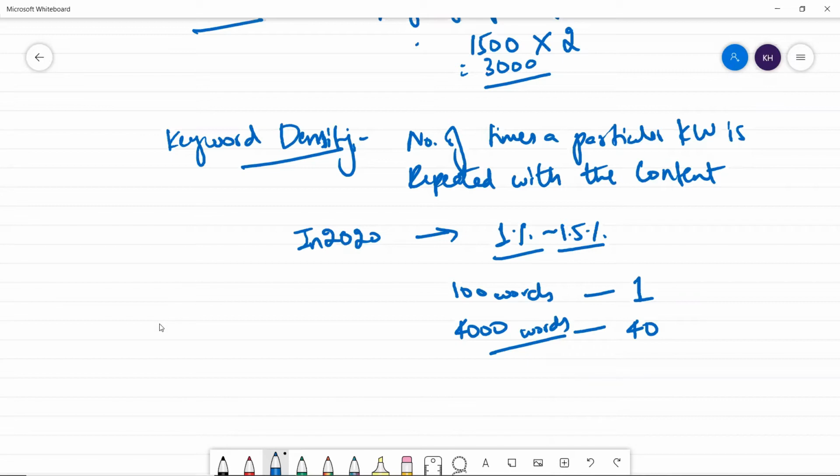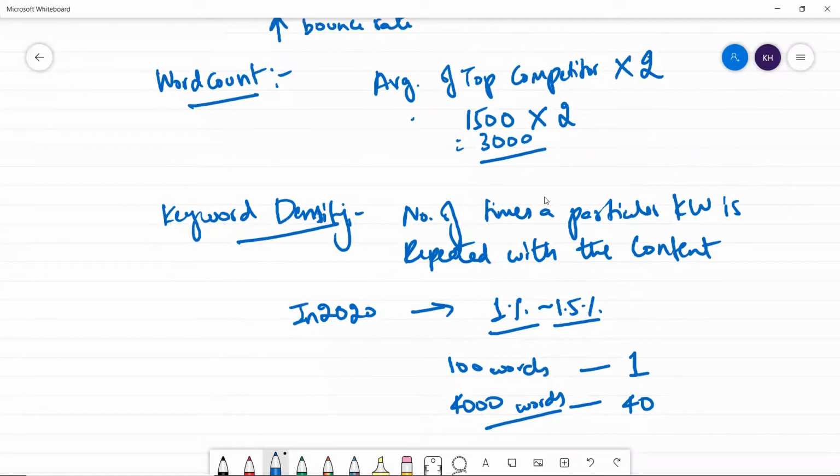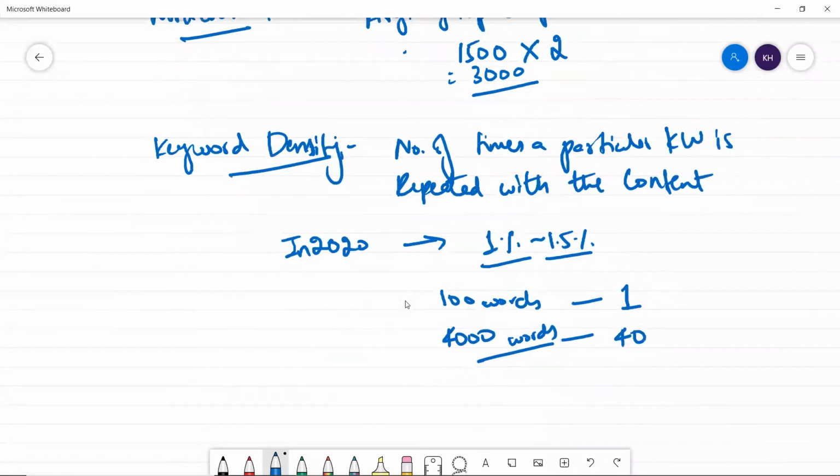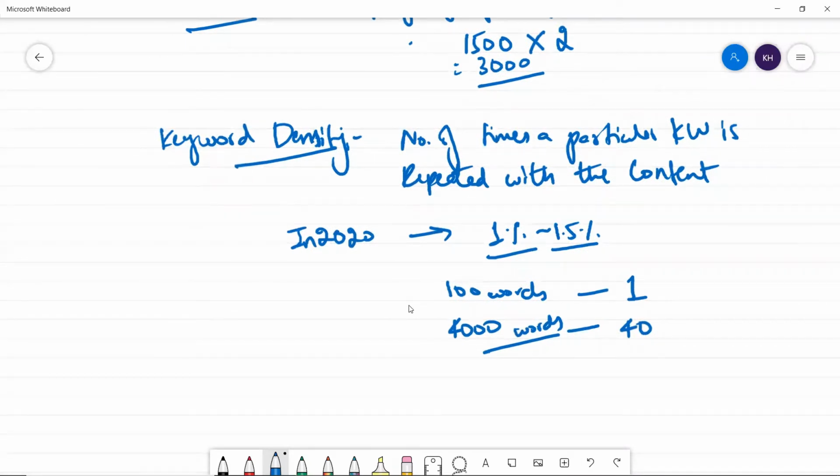What will be the best suggestion for optimizing 10 keywords? You should write 1000 words. If you have more than that, you have to write more, but it should not come down below your average word count. Double of this only should be there, but you can still optimize only those 10 keywords. I don't recommend stuffing keywords, guys, don't stuff keywords, but write it in a flow.